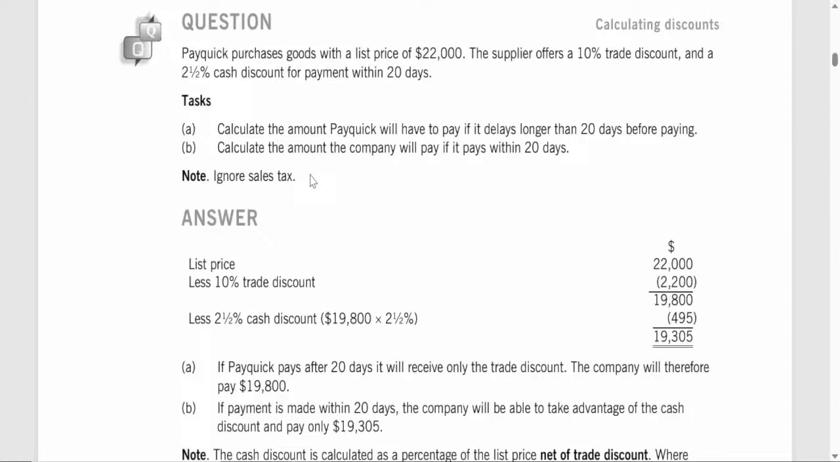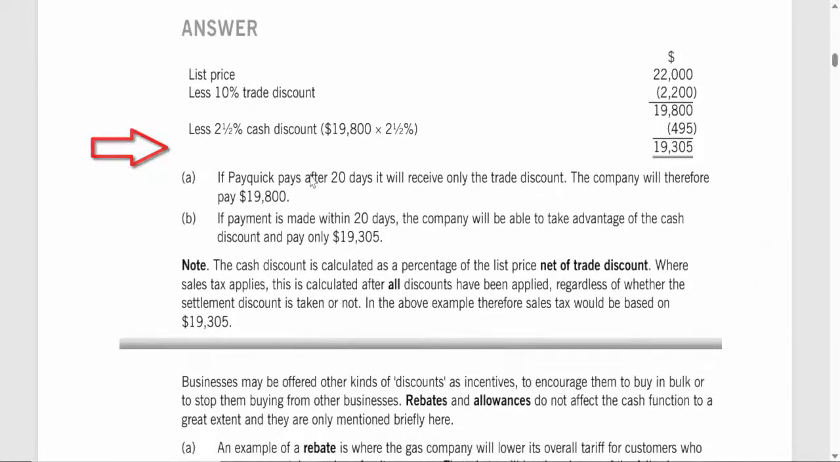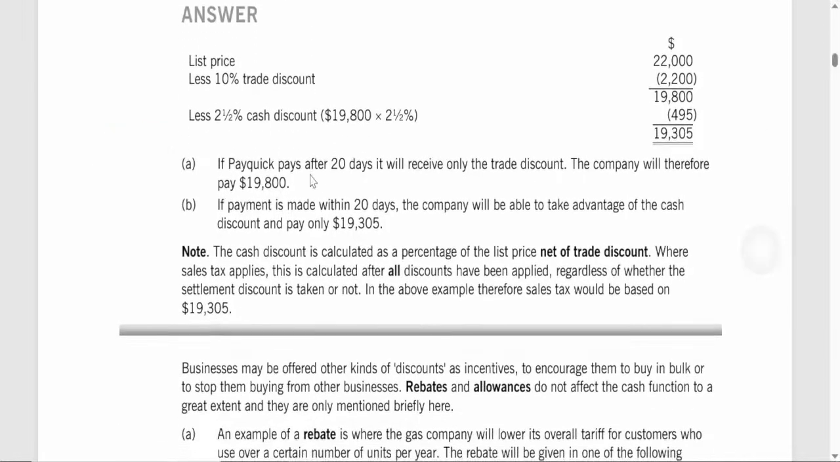3. Tasks. Task A. Calculate how much PayQuick will pay if it does not pay within 20 days, and thus misses the cash discount. Task B. Calculate the amount PayQuick will pay if it does pay within 20 days, and qualifies for both the trade and cash discounts. 4. Note, we are instructed to ignore sales tax in these calculations, which simplifies the problem by focusing solely on the discounts. Step-by-step explanation of the answer. Let's go through each part of the answer carefully to understand how these discounts apply and how the final amounts are calculated.